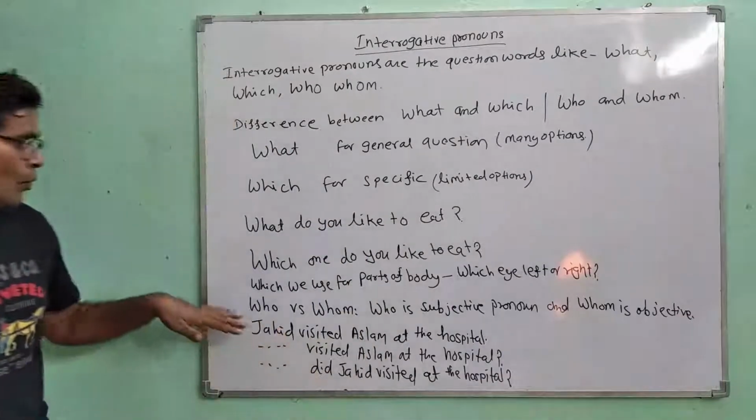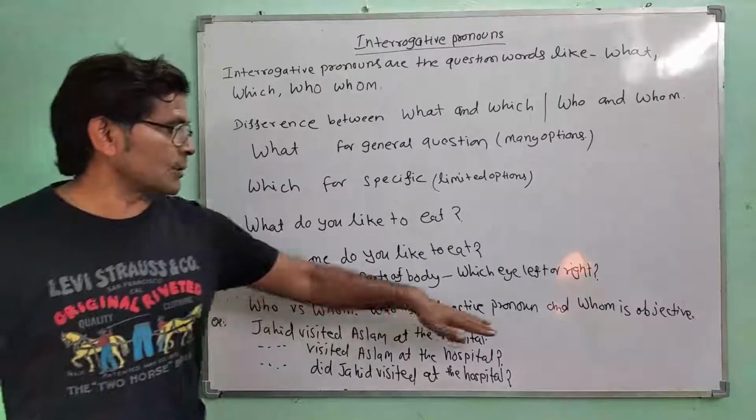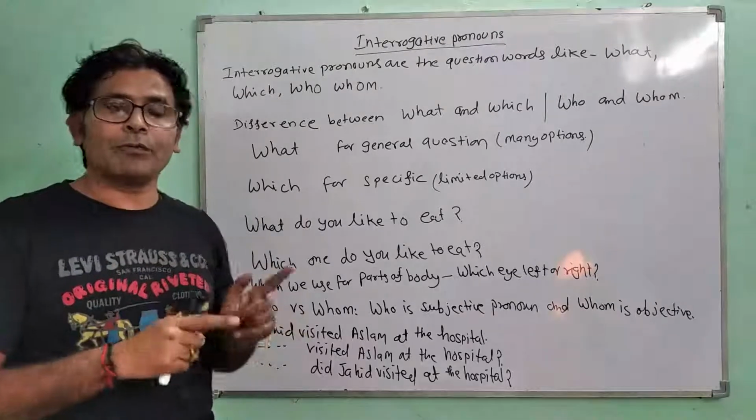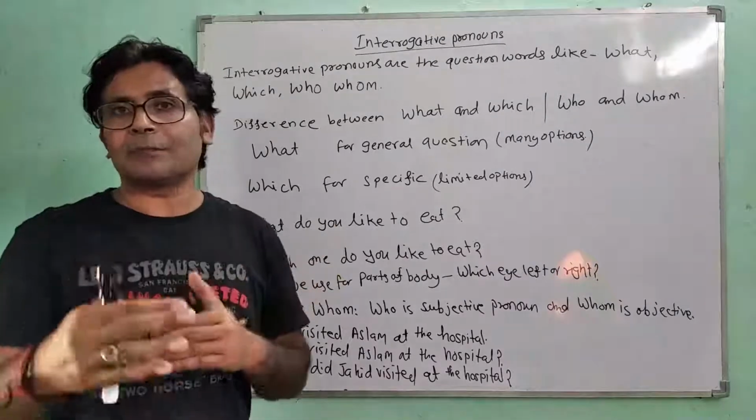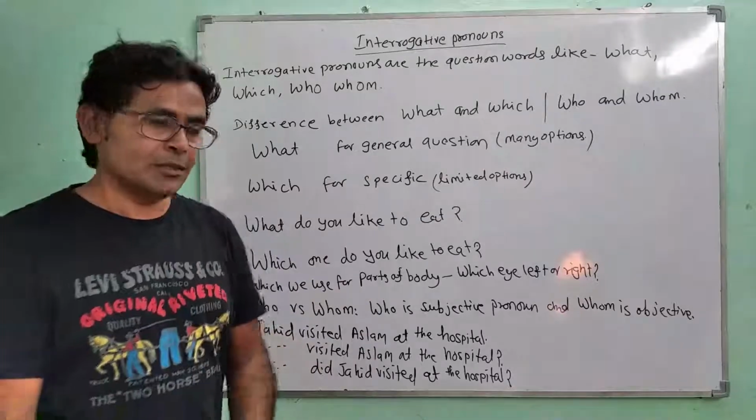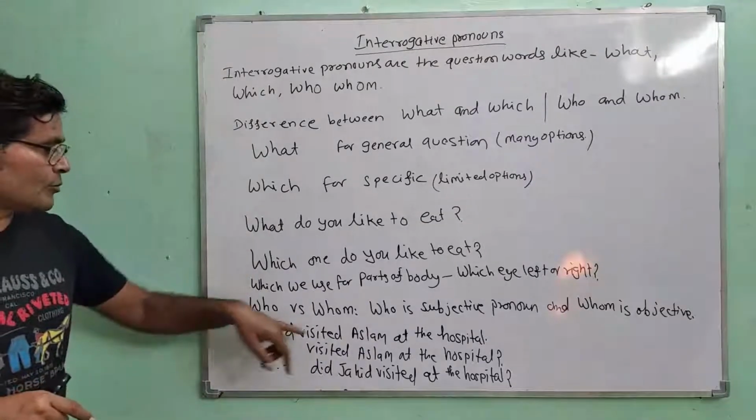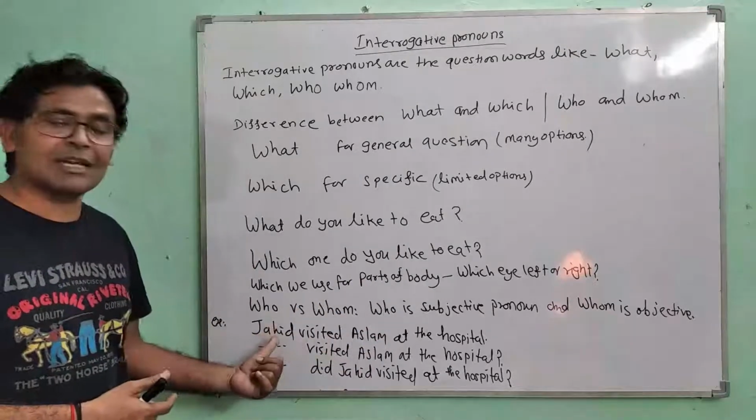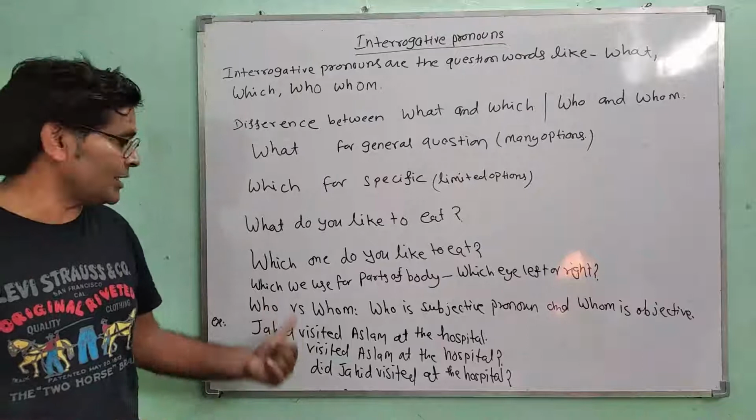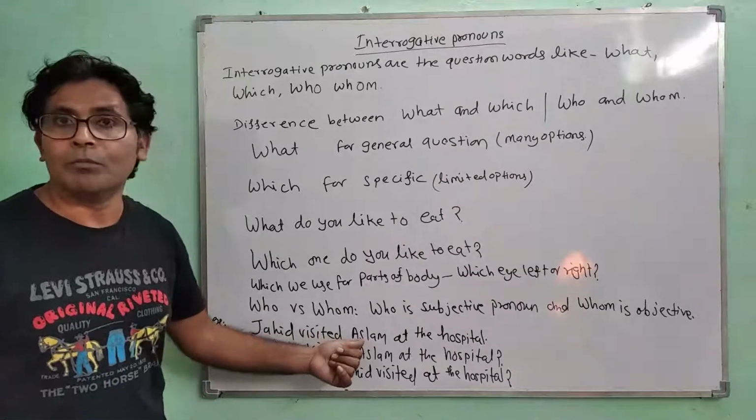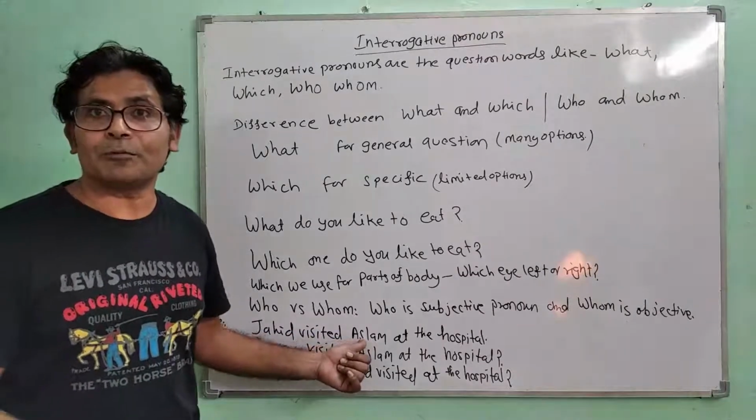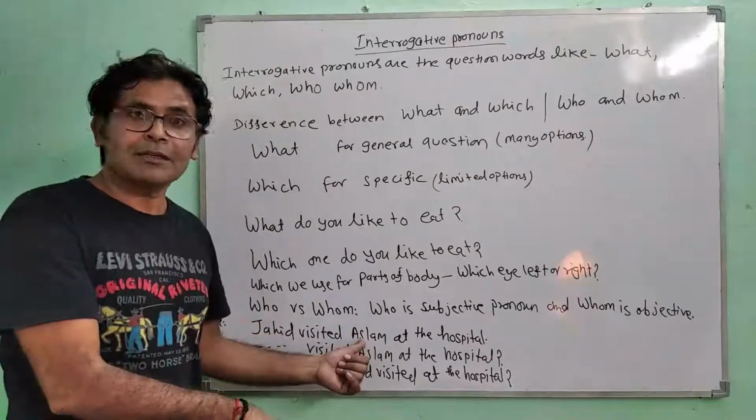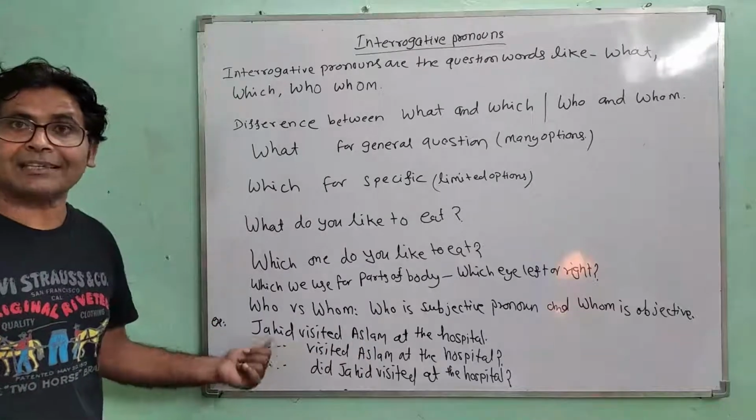Now who versus whom. Who is a subjective pronoun and whom is an objective pronoun. It means we always use who as a subject and whom as an object. For example, Jahid visited Aslam at the hospital. So who has done the action in this sentence? Jahid did the action. What did he do? He visited, to whom? Aslam. So Aslam is the object in this sentence. And who visited Aslam? Jahid visited Aslam. So Jahid is the subject.